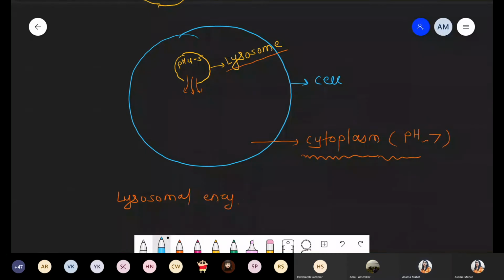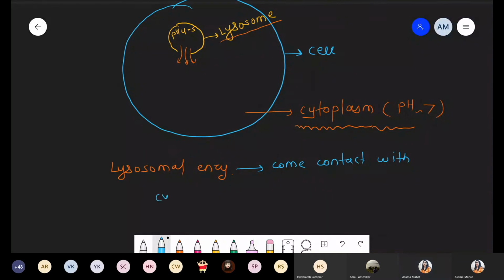enzyme comes in contact with the cytoplasm, because once it bursts, what is present outside? That is cytoplasm, and we just discussed that cytoplasm has a neutral pH, and the amount of cytoplasm is high as compared to lysosomal enzyme.